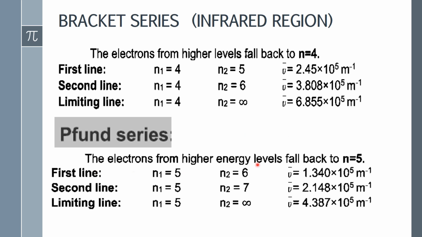These lines appear when electrons fall back to the n=5 level, meaning the fifth level is the lowest energy level. Both the Brackett and Pfund series appear in the infrared region.